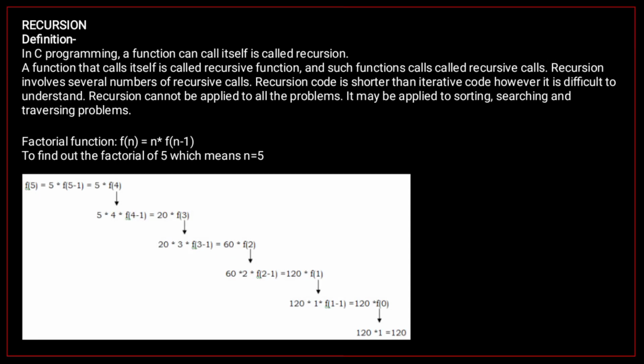Now the next topic is recursion. In C programming, a function that calls itself is called recursion. A function that calls itself is called a recursive function, and such function calls are called recursive calls. It involves several recursive calls.